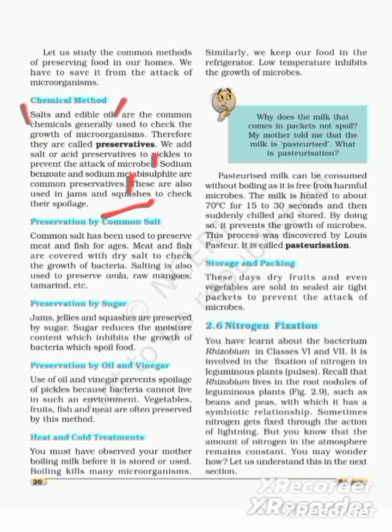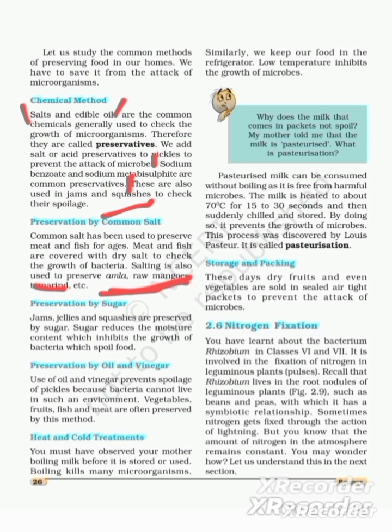Next, preservation by common salt. Common salt has been used to preserve meat and fish for ages. Meat and fish are covered with dry salt to check the growth of bacteria. Salting is also used to preserve amla, raw mangoes, tamarind.